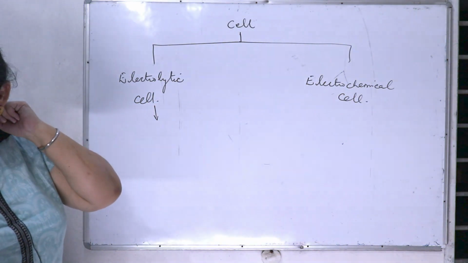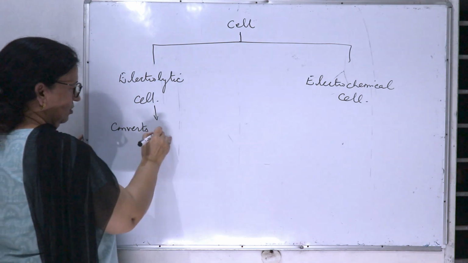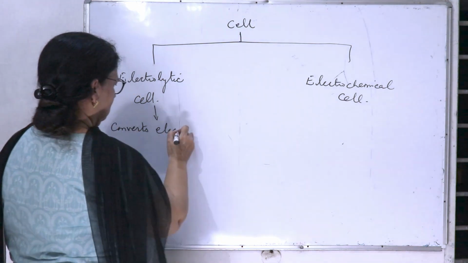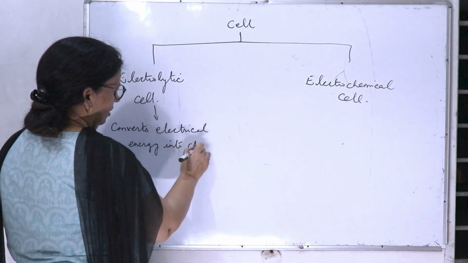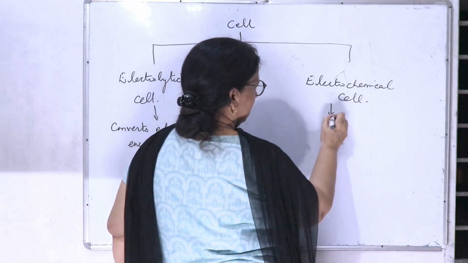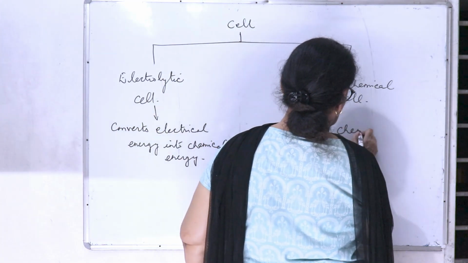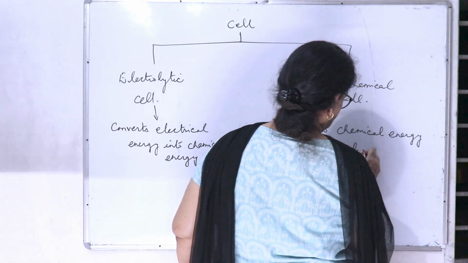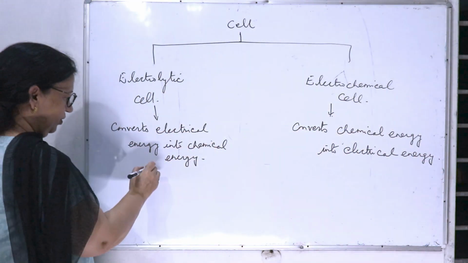This electrolytic cell converts electrical energy into chemical energy, and this electrochemical cell converts chemical energy into electrical energy. So in this chapter we will study about the electrolytic cell.